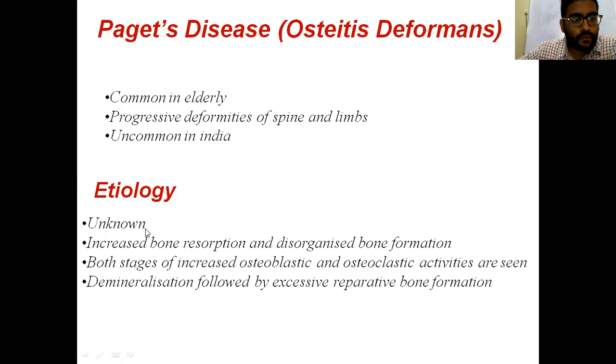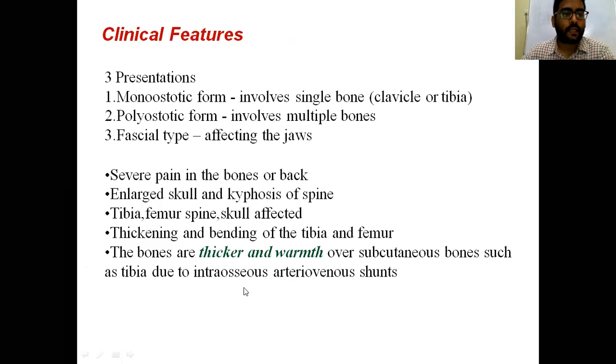Etiology is unknown. Increased bone resorption and disorganized bone formation are seen, and both increased osteoblastic and osteoclastic activities are seen. That is, there is an osteoblastic and osteoclastic stage, demineralization followed by excessive reparative bone formation in irregular pattern. Clinical features consist of three presentations. Monoostotic form involves a single bone, polyostotic form involves multiple bones, and facial type affects the jaws.